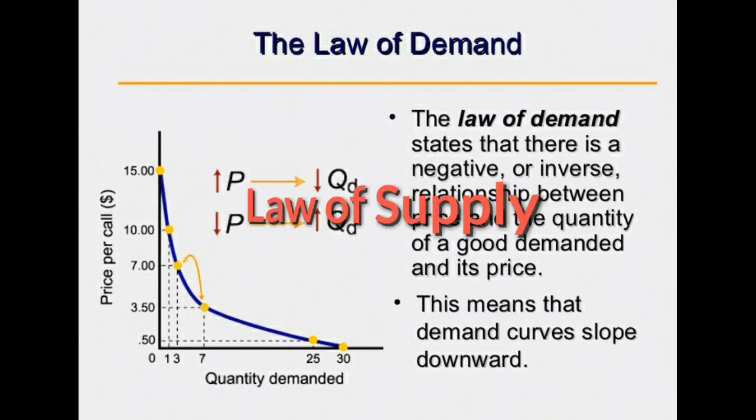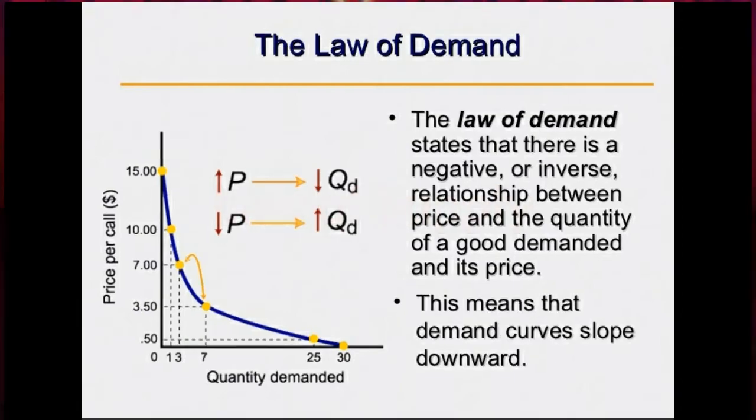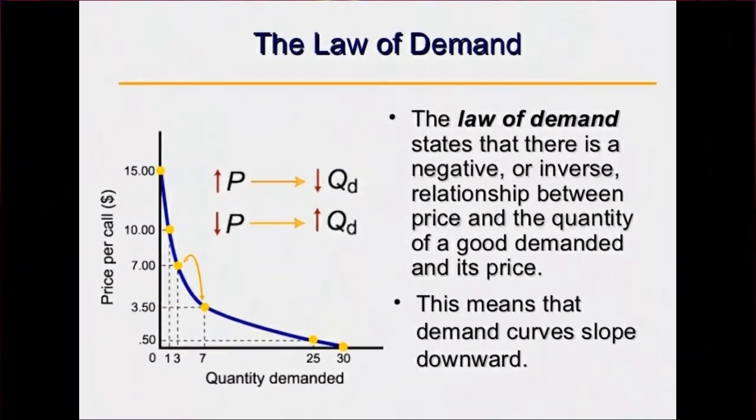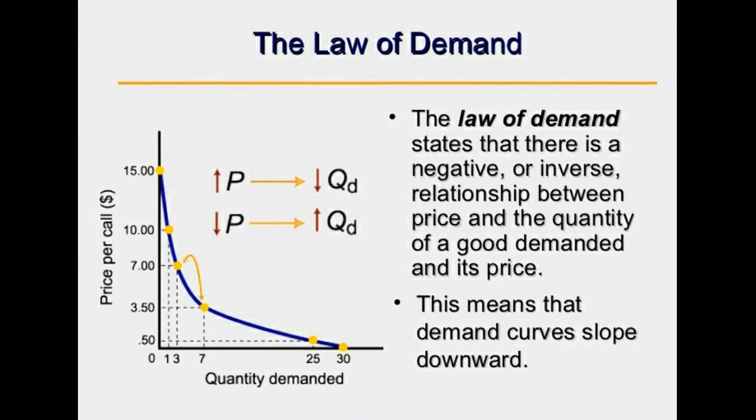So let's begin. What is the law of demand? The law of demand states that there is a negative or inverse relationship between price and the quantity of a good demanded. This means that demand curves slope downward. Meaning of demand: in ordinary language, the word demand means desire, but in economics, demand means desire backed up by enough money to pay for the good. Desire alone cannot be called demand.